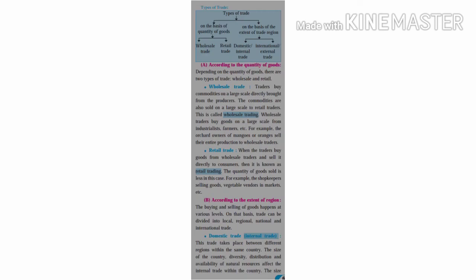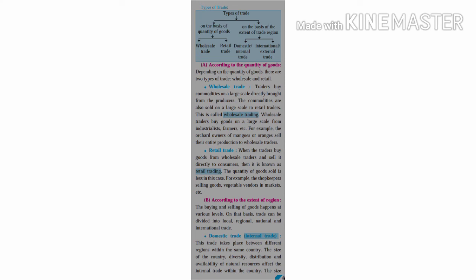Now friends, let's learn about the different types of trade. Friends, there are two types of trade. On the basis of quantity of goods, trades are classified as wholesale trade and retail trade.